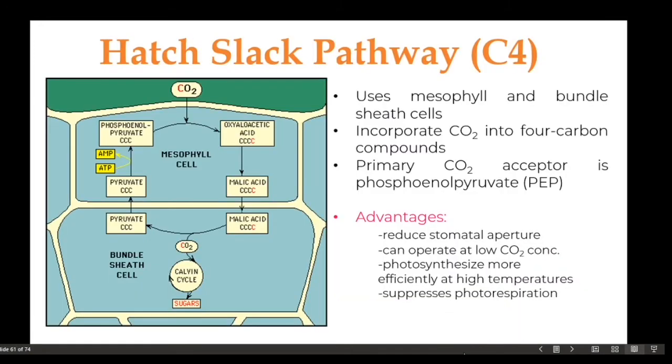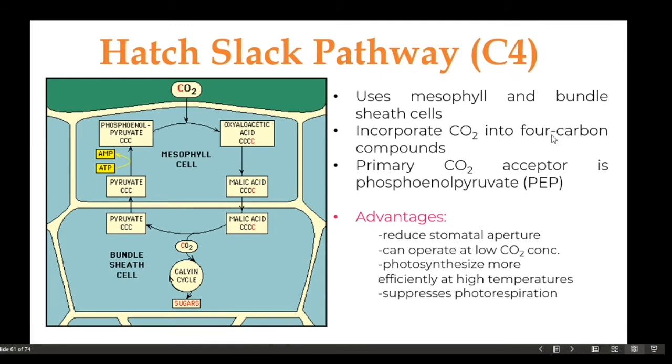Now, for C4, this mechanism of adaptation of plants makes use of a morphological adaptation, wherein in these plants there is a presence of another type of cells aside from the mesophyll cells, which are used by the C3 plants, or the plants that make use of the Calvin cycle. These additional cells are called the bundle sheath cells. So aside from mesophyll cells, they also have the bundle sheath cells. In the process, the atmospheric carbon dioxide is incorporated into a 3-carbon compound to make the first stable compound of the process, which has 4 carbons, hence the name C4 pathway.